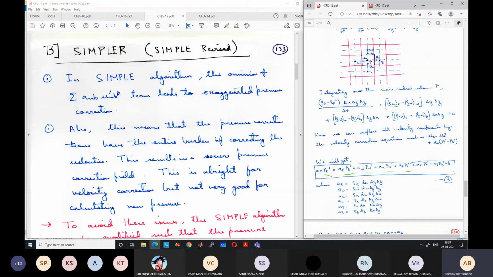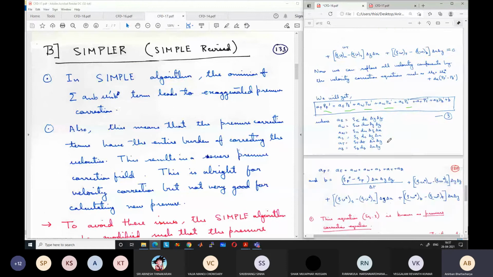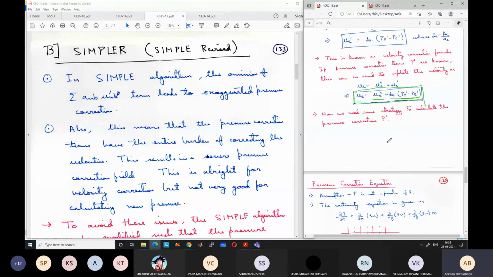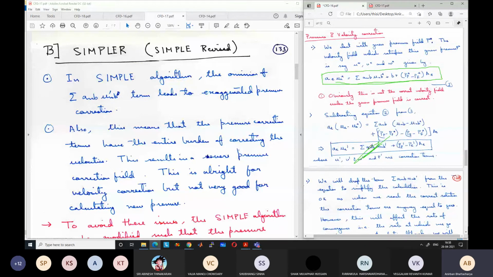In the simple algorithm, we had omitted the summation of A and B, the U and B dash term, right? We had omitted this term. This is not a big problem, but because of it, when solving the pressure correction equation, there is exaggerated pressure correction. So the pressure fluctuations are large, and sometimes the chances of convergence decrease. Also, the pressure correction has the entire load of correcting the velocities.